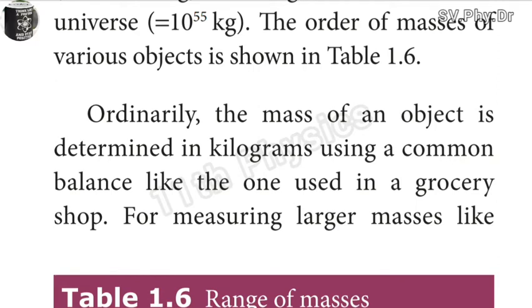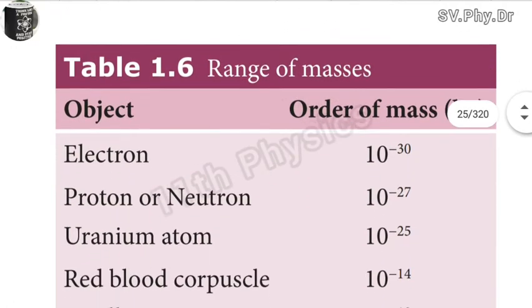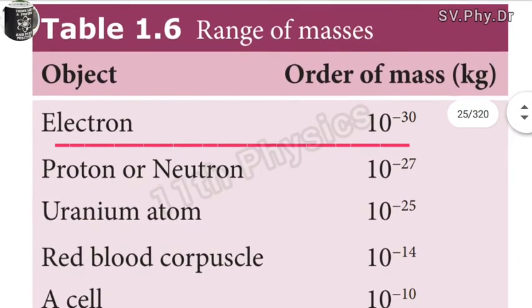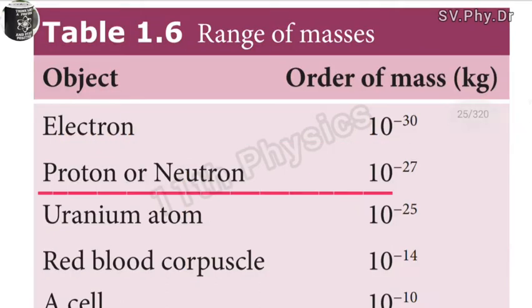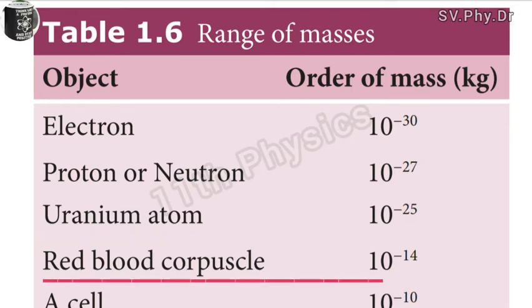Ordinarily, the mass of an object is determined in kilograms using a common balance like the one used in a grocery shop for measuring large masses. Table 1.6, range of masses: electron 10^-30 kg, proton or neutron 10^-27 kg, uranium atom 10^-25 kg, red blood cell 10^-14 kg,